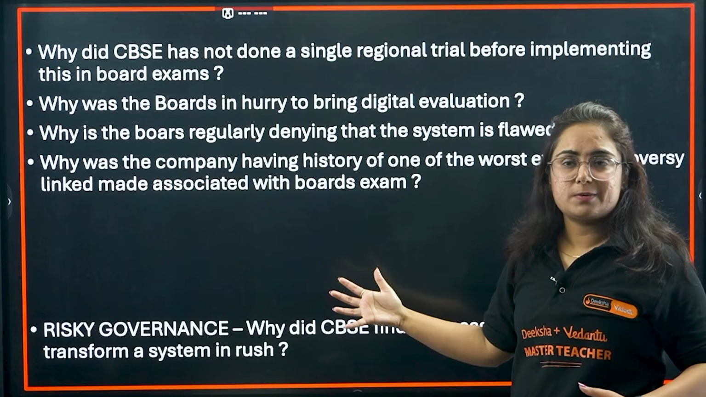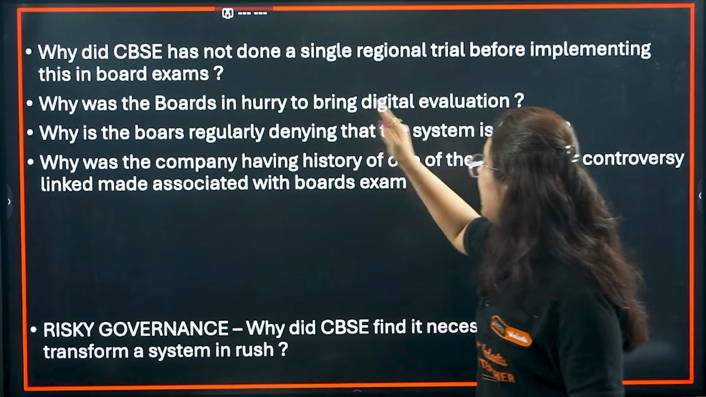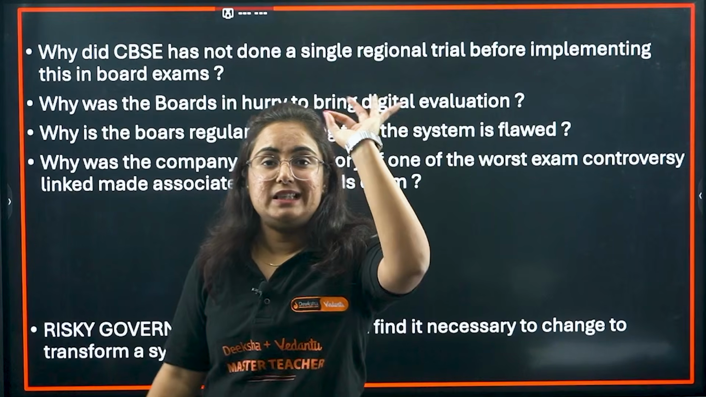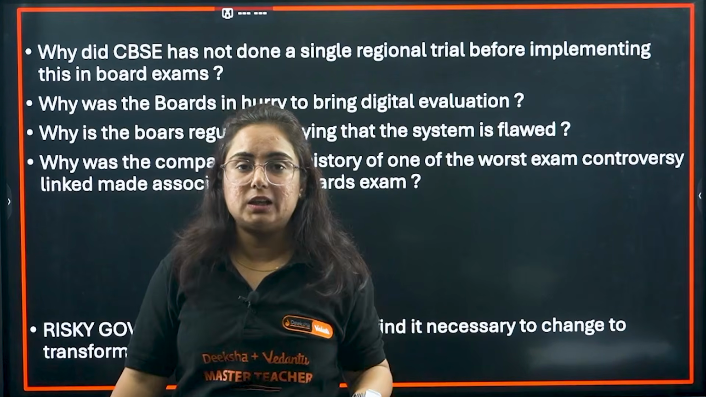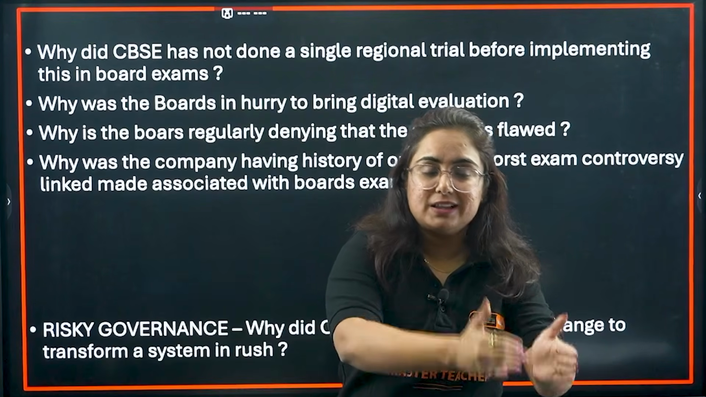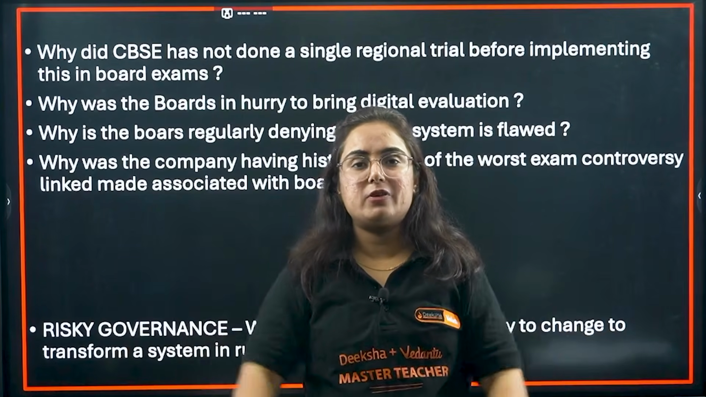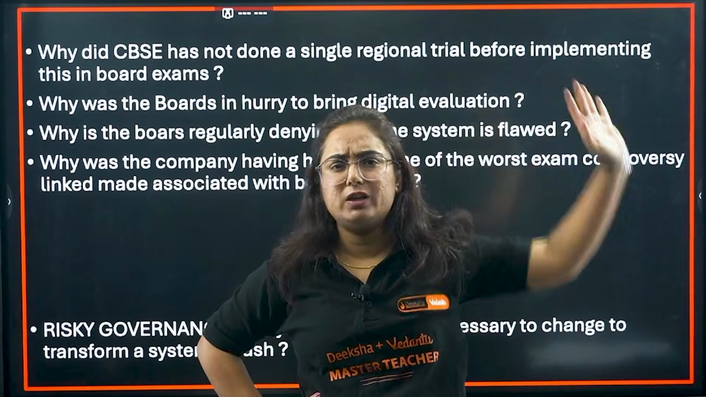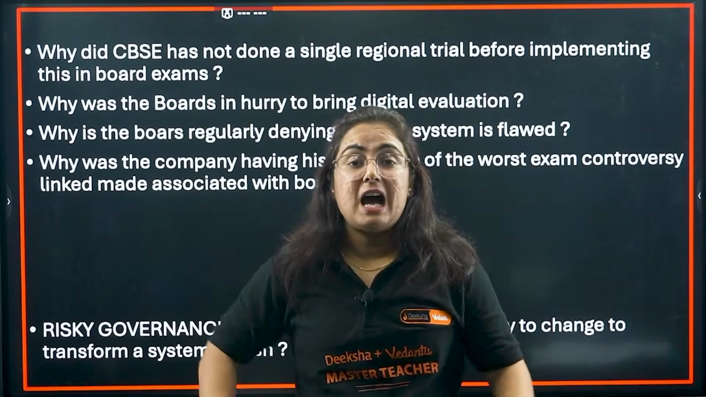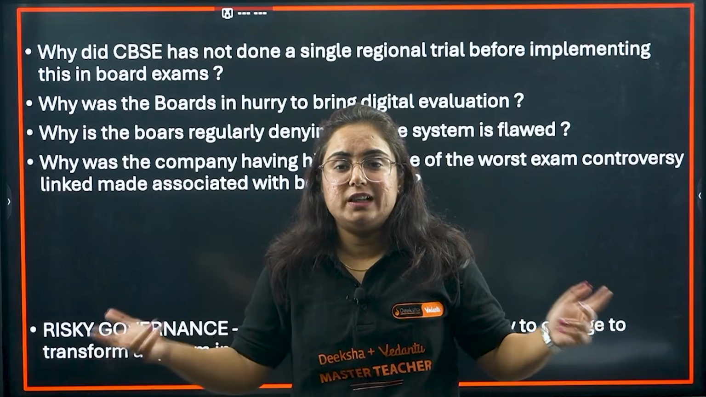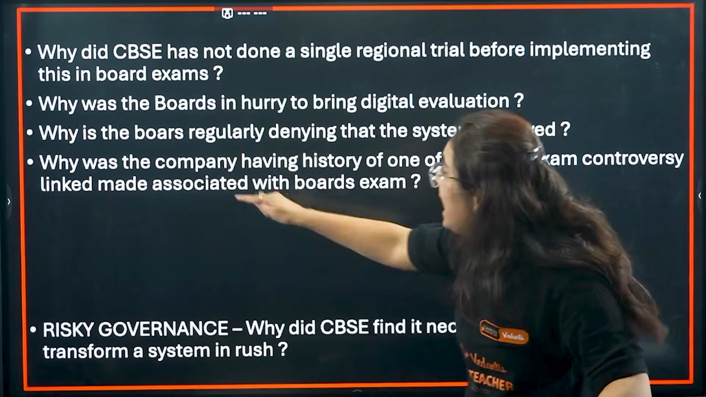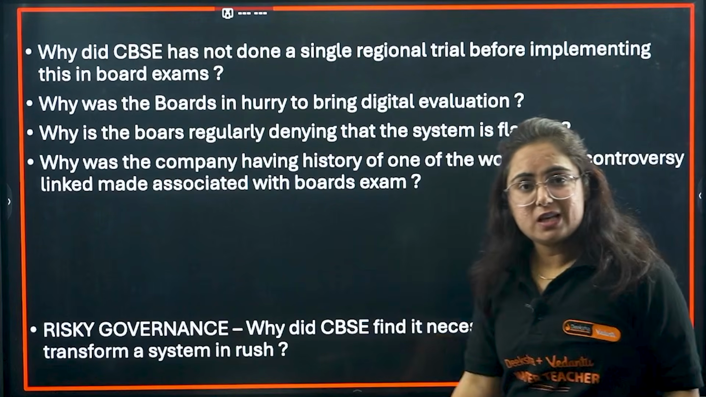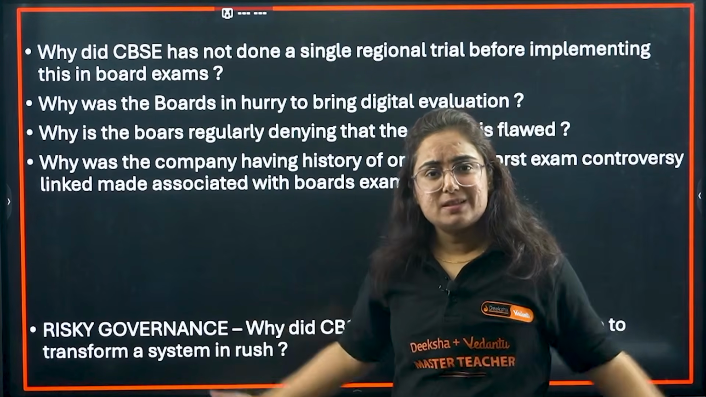We don't know this. Why was the board in a hurry to bring digital evaluation? It was told to us in November that this is going to be done. Why? You announce it in November, implement it in February. Is your technology ready in 3 months? Or if any background development was also going on, are you ready for that? Why was it in a rush? Why is the board regularly denying the system is flawed? Accept it if it's done. Find some solution to it.